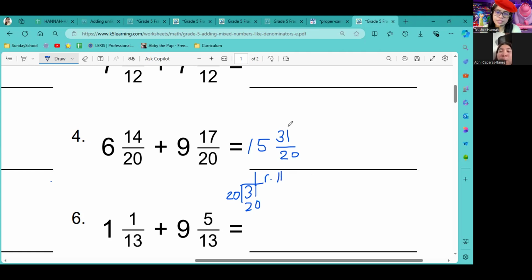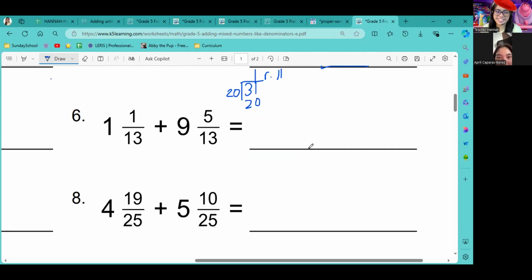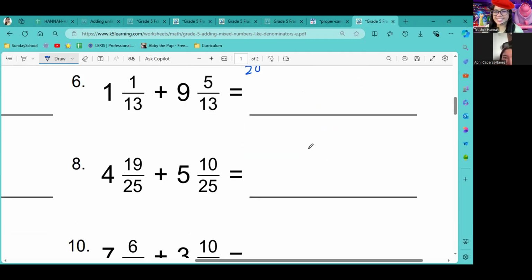So what is your mixed number for this fraction? 16 and 11 over 20. Very good. 16 and 11 over 20. Oh, you can do mental for this. That's good. Okay, number 8.